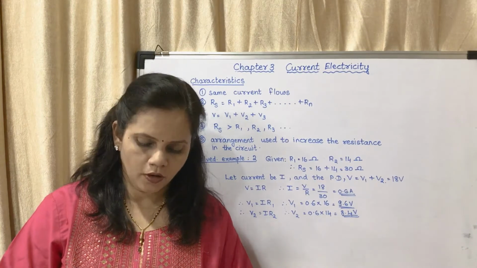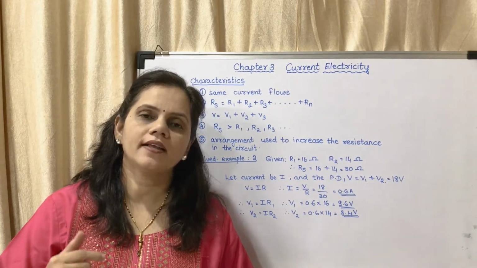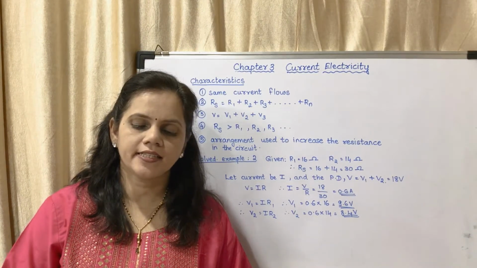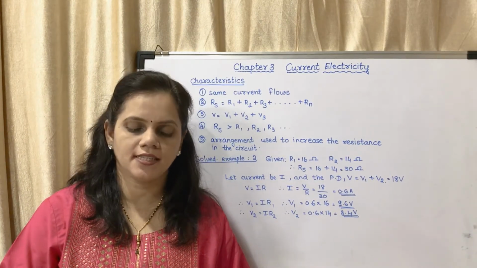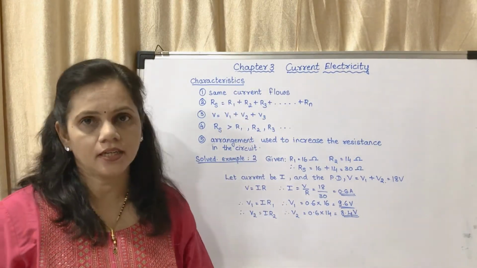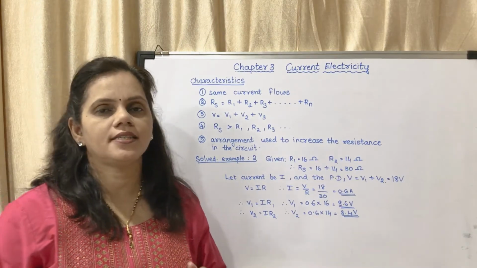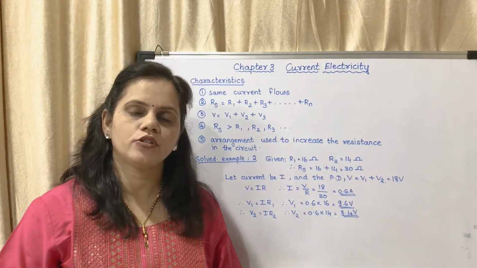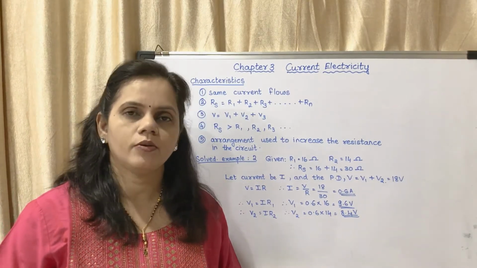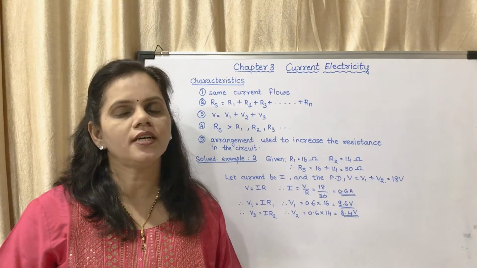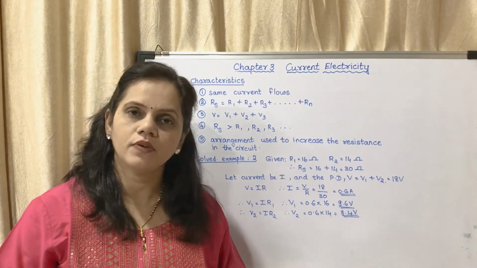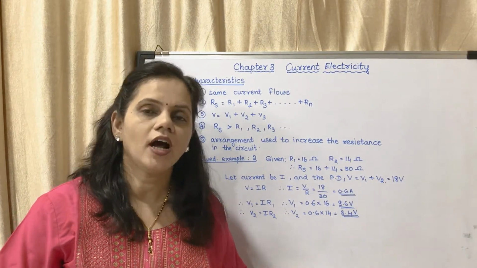On page number 40, what are the characteristics of resistors connected in series? The same current flows through each resistor. There are 5 points given, and I have shown those 5 points. What do they mean? The first statement is the same current flows through each resistor. This I had explained when I explained the derivation. That means the current flowing through R1 will be I, and the value will be the same as that for R2.